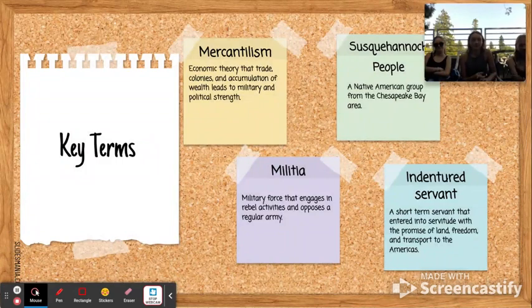Key terms that you should know: mercantilism, an economic theory that trade, colonies, and the accumulation of wealth lead to military and political strength. Militia, a military force that engages in rebel activities and opposes a regular army. Susquehannock people, a Native American group from the Chesapeake Bay area. And an indentured servant, a short-term servant that entered into servitude with the promise of land, freedom, wealth, and transport to the Americas.